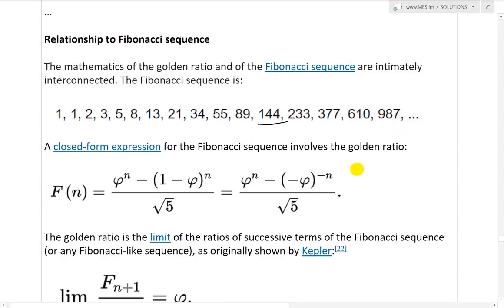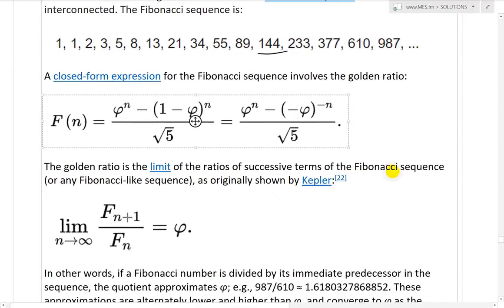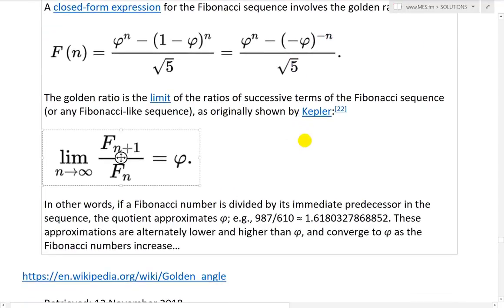And a closed form expression for the Fibonacci sequence involves the golden ratio, and you can write it like this: Fn equals, when you simplify it, phi to the n minus negative phi to the power of negative n, divided by the square root of 5. So the golden ratio is the limit of the ratios of successive terms of the Fibonacci sequence, or any Fibonacci-like sequence, as originally shown by Kepler. So the limit as n approaches infinity of Fn plus 1 divided by Fn equals phi, as I showed.